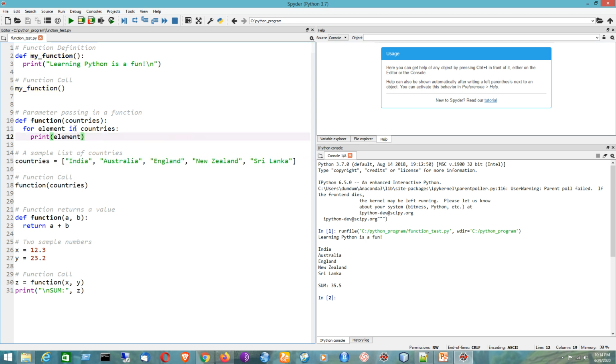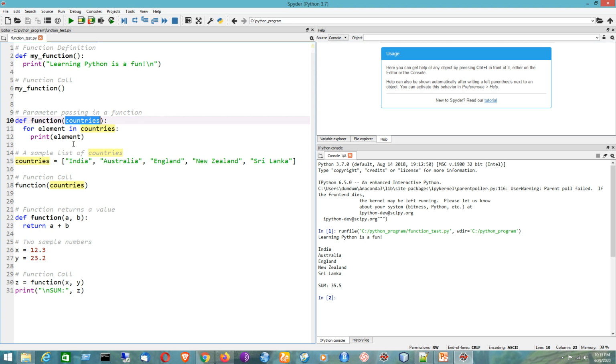Now I have defined a function named function with the def keyword, and here I have passed the list that has the name countries. So basically by passing this list we can have the names of the 5 countries. Now I have used a for loop here, for element in countries, and then I'll be printing each of the elements one by one. So that is the function definition part.